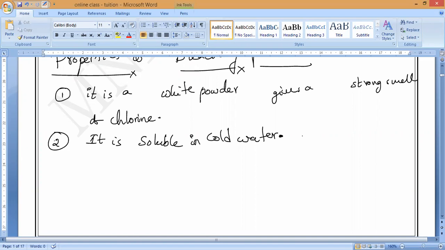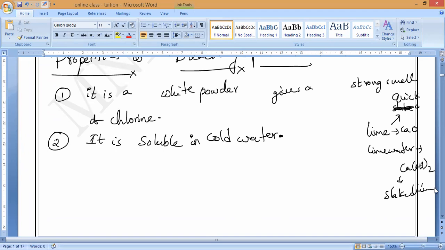Lime means calcium oxide. Lime water means calcium hydroxide. Calcium oxide is also called quicklime, and calcium hydroxide is called slaked lime.